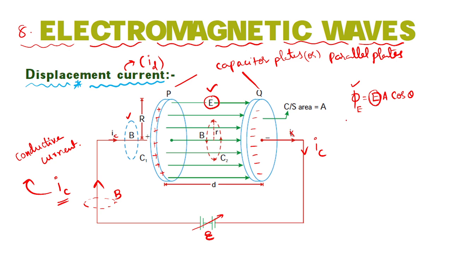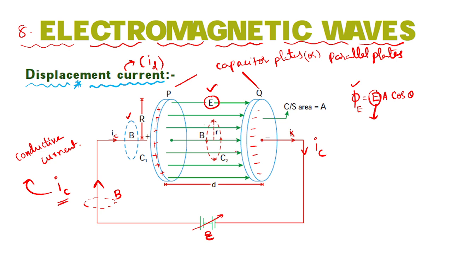So a change in electric field will create a magnetic field. Changing electric field will give a magnetic field. Earlier, just a current passing around automatically generated a magnetic field. But inside this, what happens here? Due to the change in electric field, a magnetic field also generates.